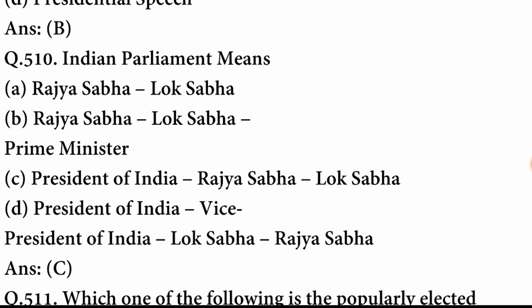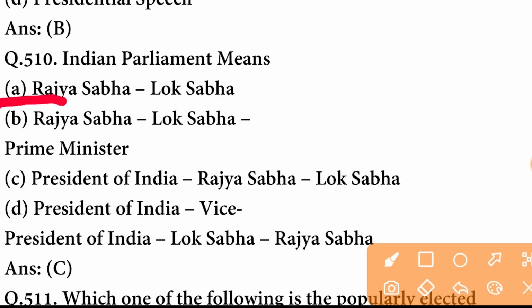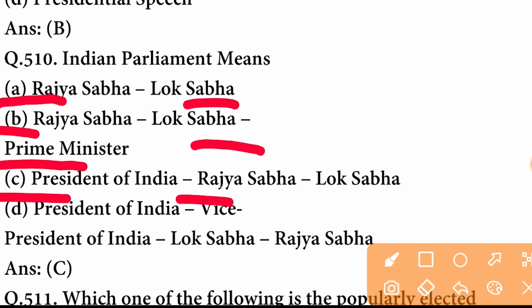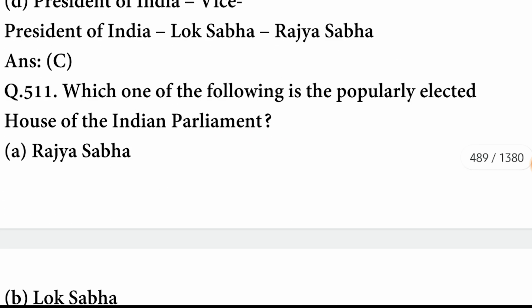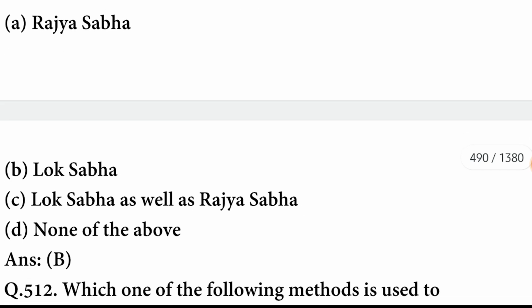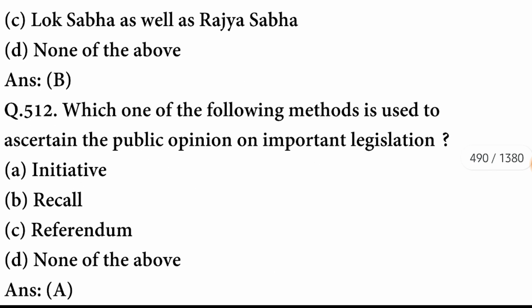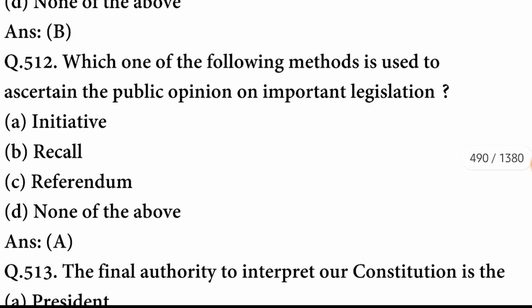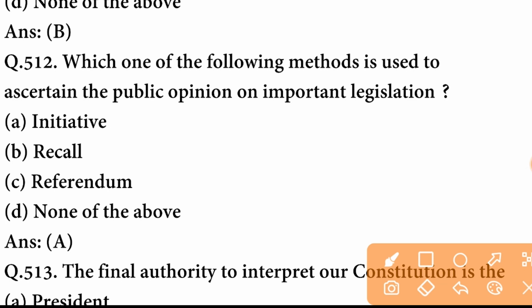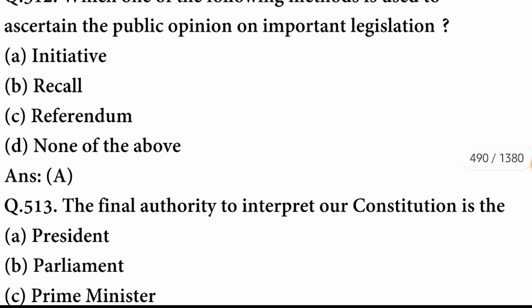Indian Parliament means Rajya Sabha, Lok Sabha, and President of India. C option is correct. Next question. Which one of the following is the popularly elected house of Indian Parliament? It is Lok Sabha. B option is correct. Next question. Which one of the following methods is used to ascertain the public opinion on important legislation? It is initiative. A option is correct.